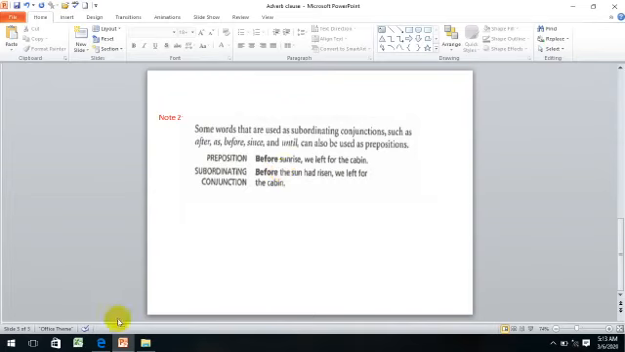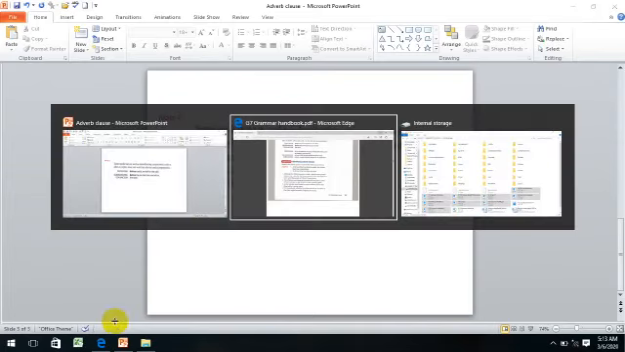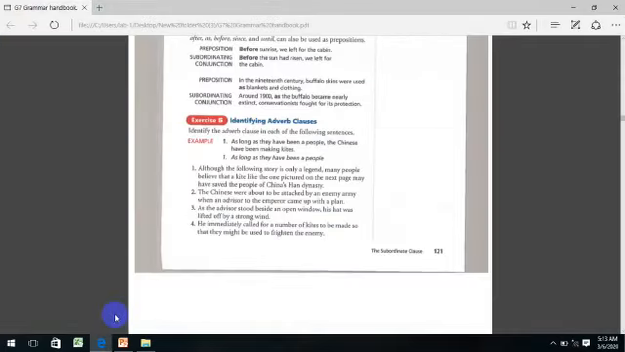Now let's open our books, page 121, exercise 5. Number 1. Although the following story is only a legend, many people believe that a kite like the one pictured on the next page may have saved the people of China's Han Dynasty.